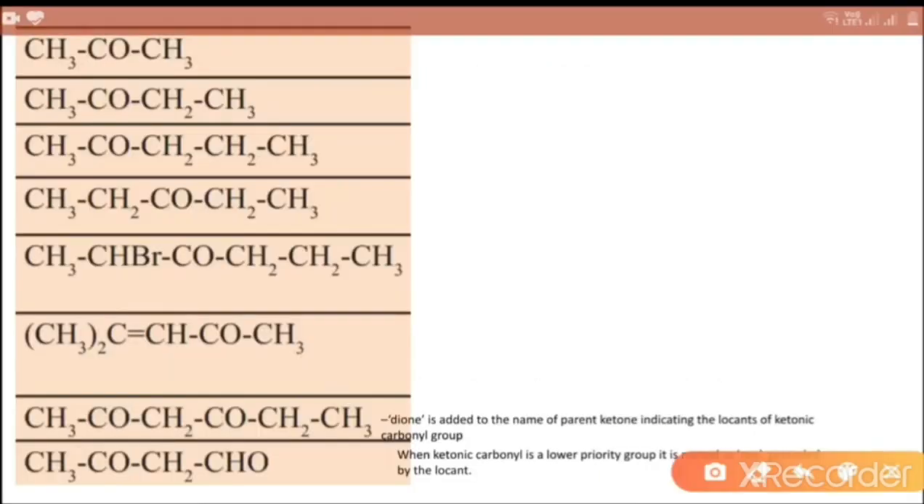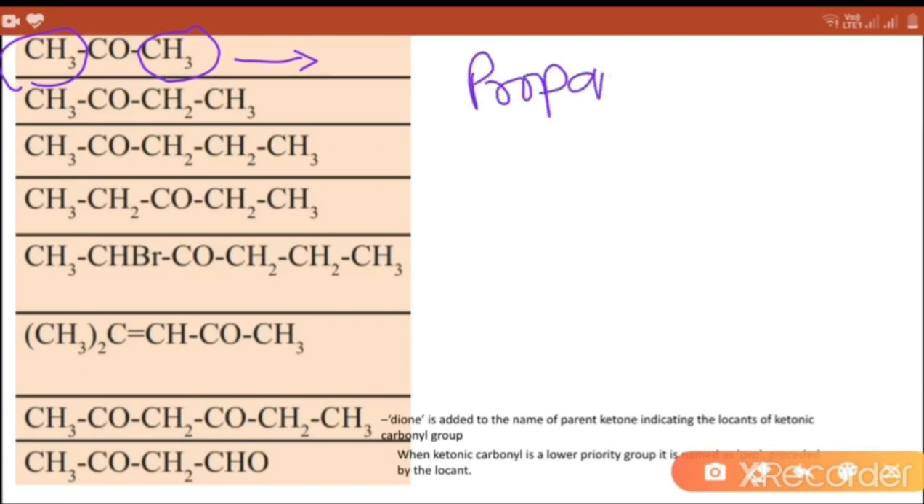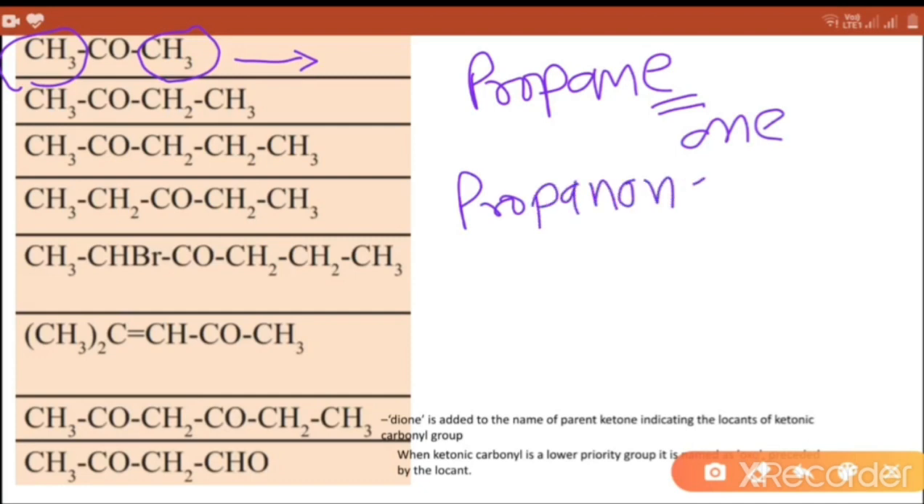Nomenclature of the compounds. First compound, common name dimethyl ketone or acetone. These are the two methyl groups attached to the ketonic group. And the compound contains a total of 3 carbon atoms, which means the parent is propane. This E is replaced by ONE and the IUPAC name becomes propanone.